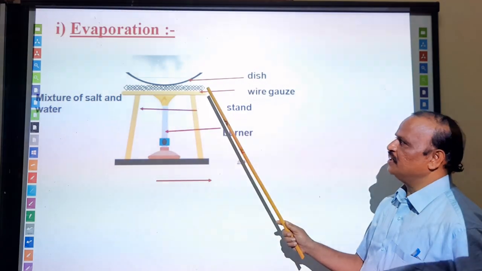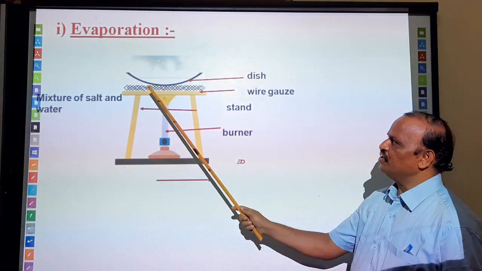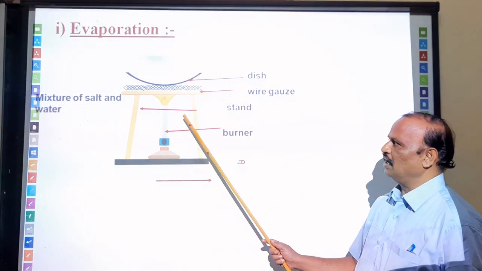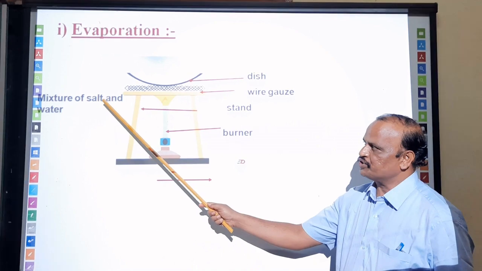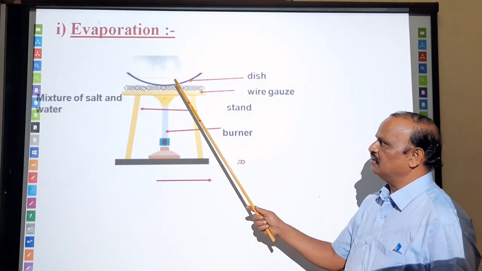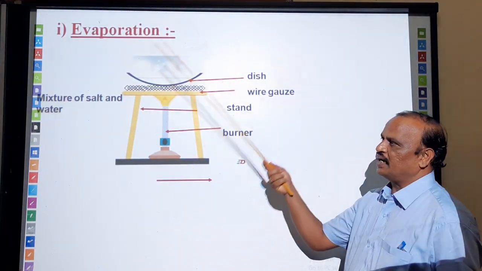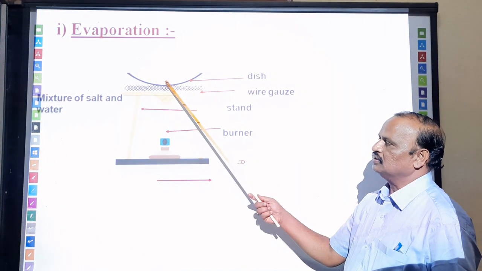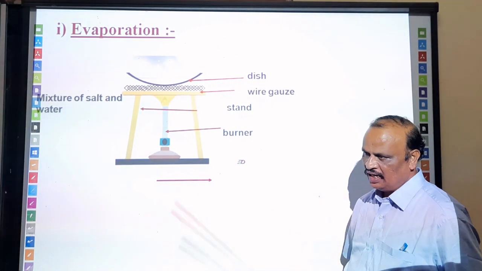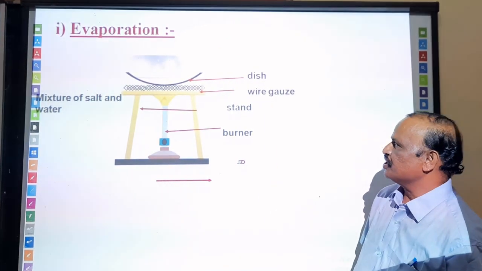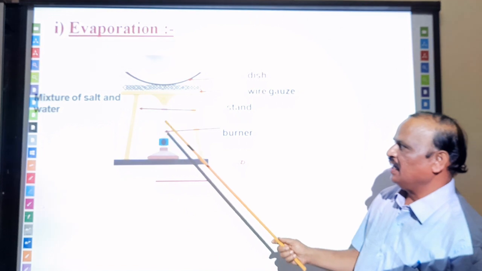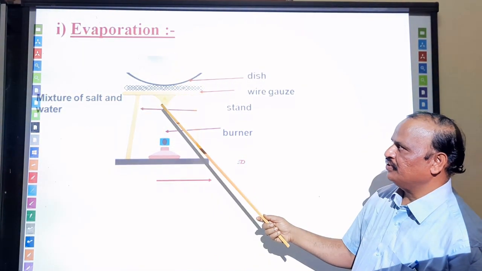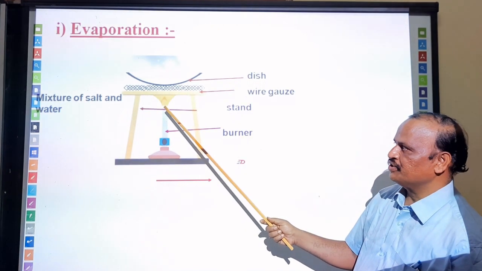The experimental arrangement can be done like this. Take a dish like this, keep it on a wire gauze, a burner is there, heat it with the help of that. So take a mixture of salt and water there. When you heat it, the water gets evaporated and salt remains on this watch glass or dish. That's how separation can be done. Since water is volatile and salt is not volatile, separation of these two can be done by this evaporation method.